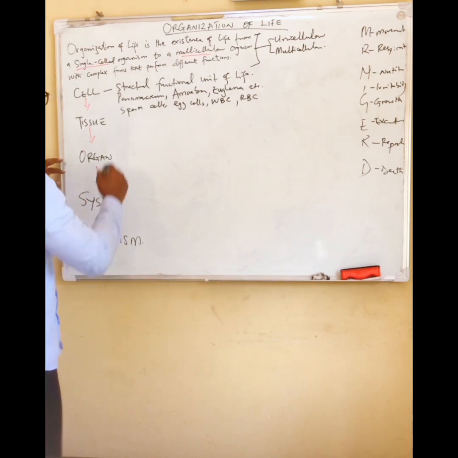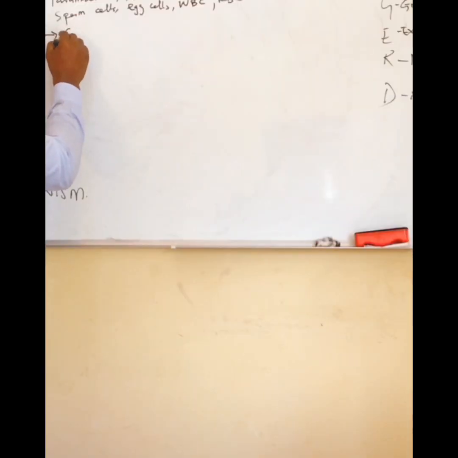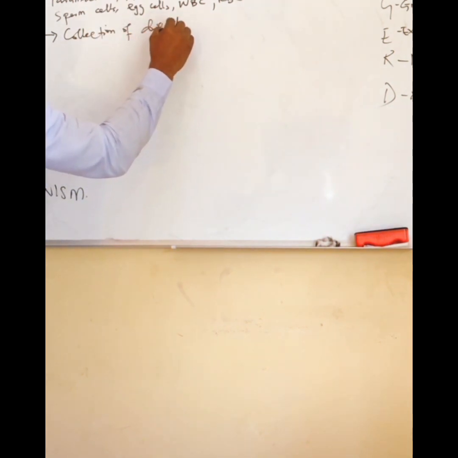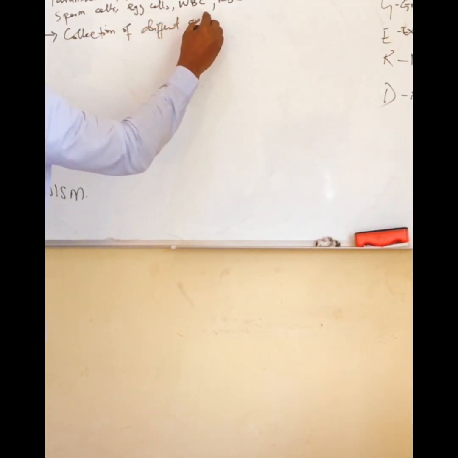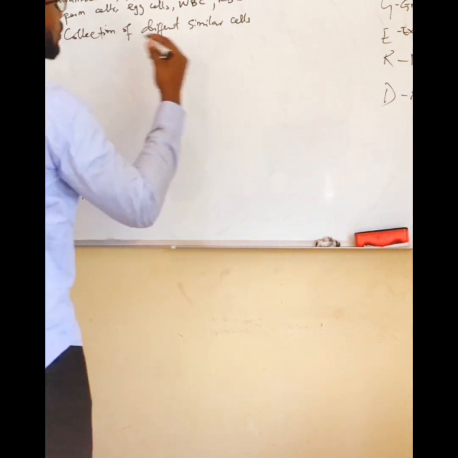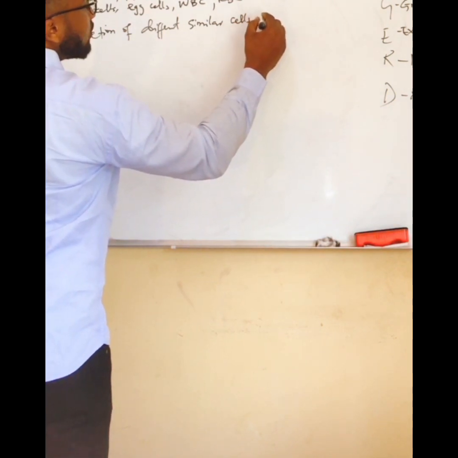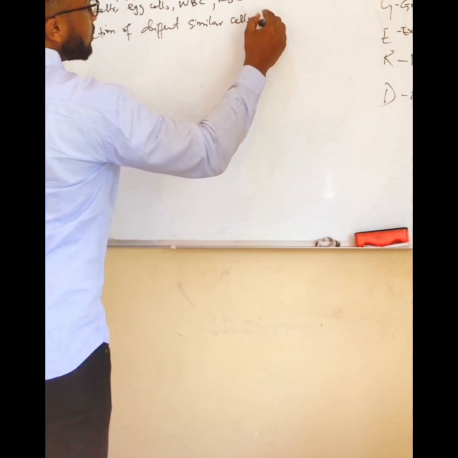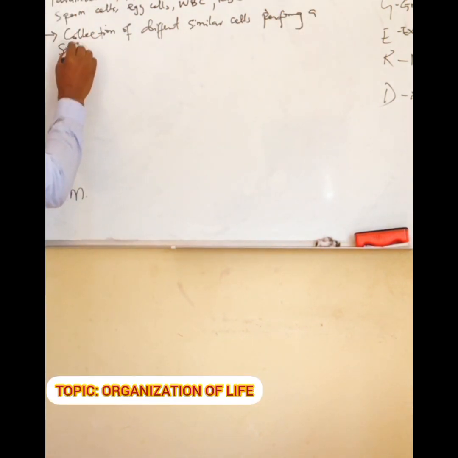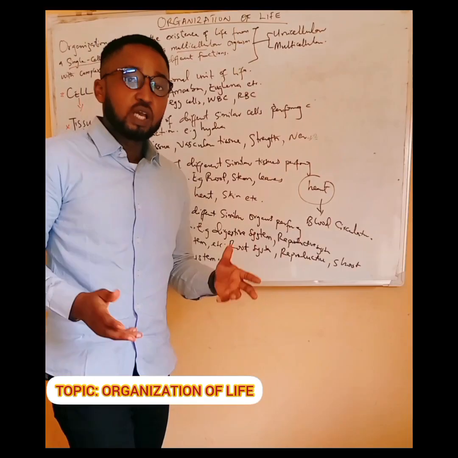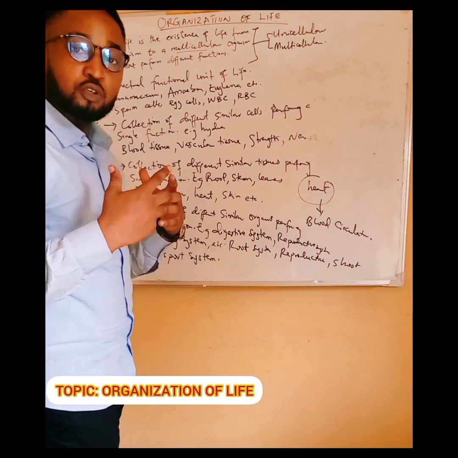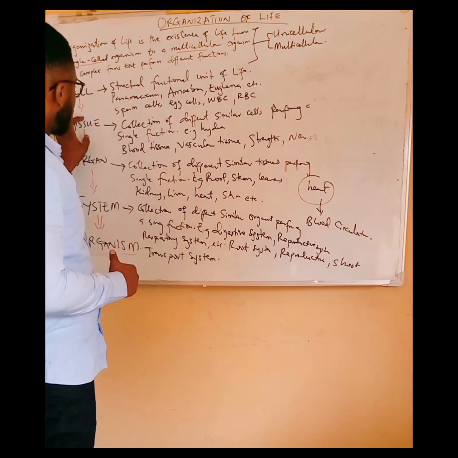So the tissue, we say the tissue is a collection of similar cells performing a single function. So, a collection of different cells with the sole purpose of performing a particular function is called tissue.